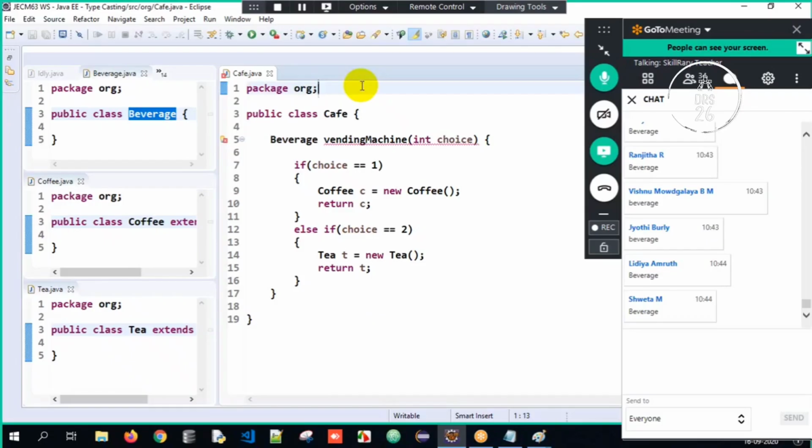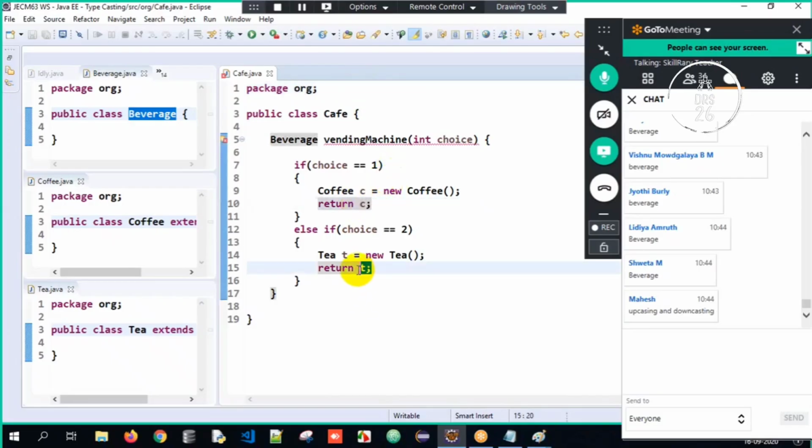If I hover on it, you will tell me easily. Think and tell me, why is this error? One answer was, sir, there is some problem with respect to upcasting and downcasting. Absolutely no. There is no issue with upcasting and downcasting. I can return a coffee object or a tea object into a common parent called beverage.